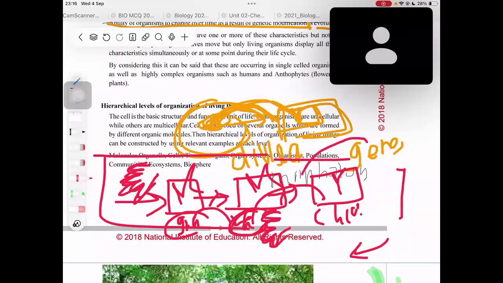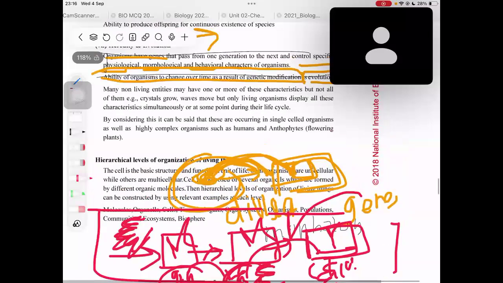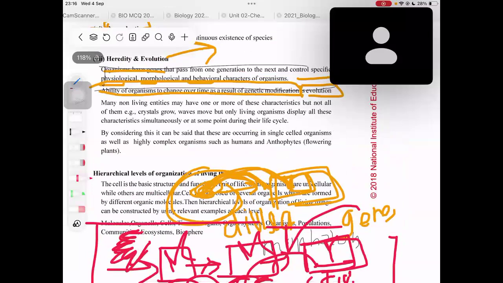Then another mutation happens, and most of the children will get around 3 fingers. Likewise, evolution happens over time as a result of genetic modification, when genes are modified due to mutations, right?